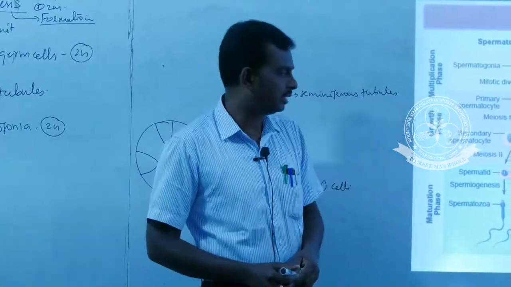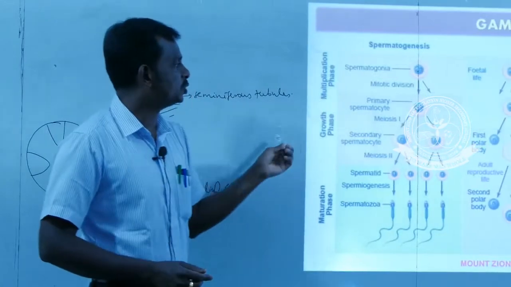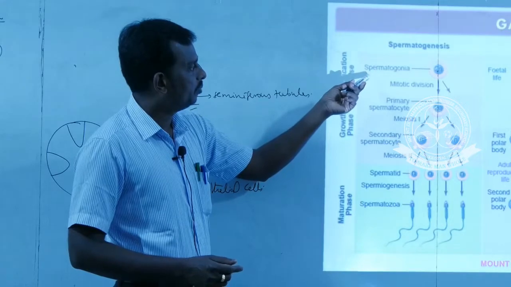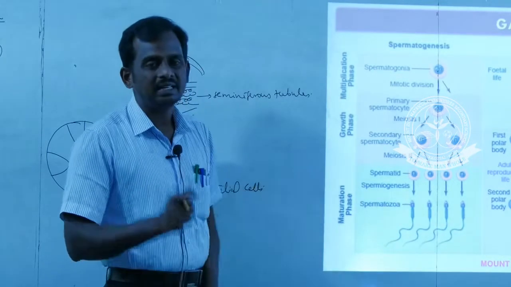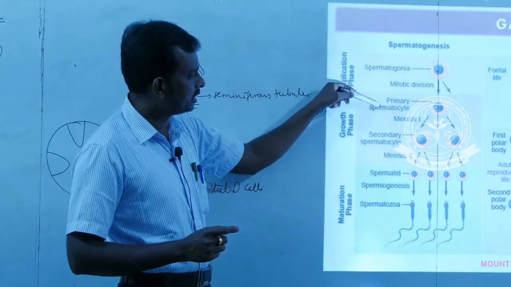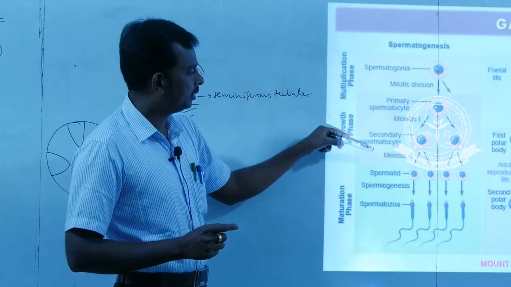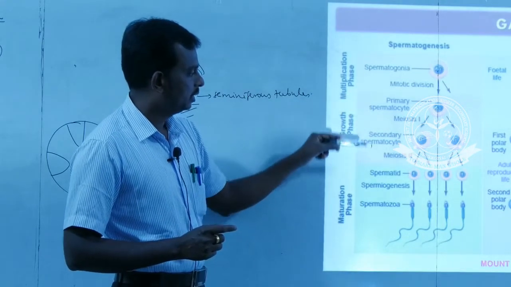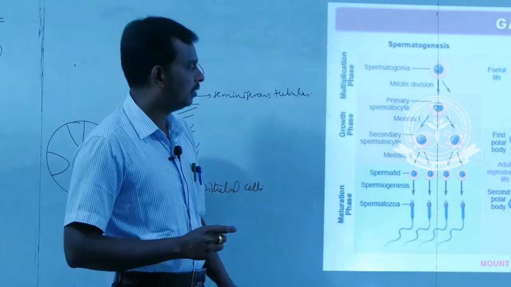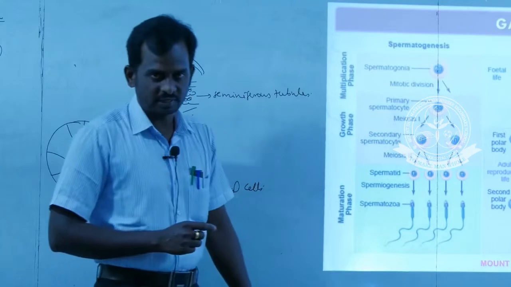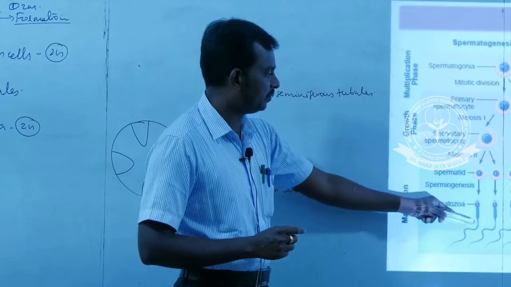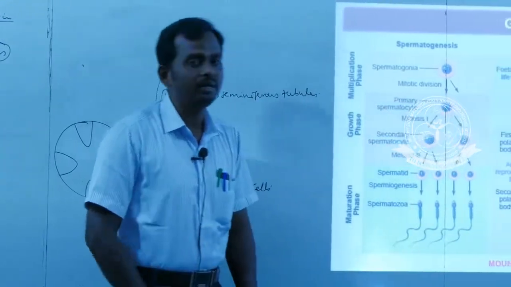A question may be asked from this part: which one of the following structures of male gamete development contains a single set of chromosomes? First one is spermatogonia, second one is primary spermatocytes, third one is secondary spermatocytes, fourth one is all of the above. Our answer should be secondary spermatocytes. It contains only the half set of chromosomes. And after the completion of the process, the spermatozoa will be formed.